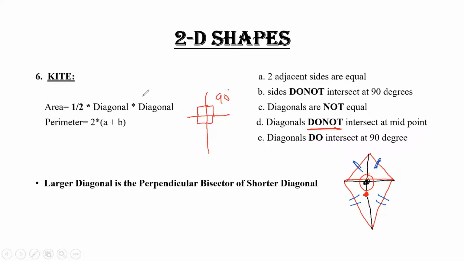So the formula for the kite is the area equals half into diagonal into diagonal. That means if you have been provided with the value of the diagonal, for example 4 centimeter, after multiplication 4 into 4 will give me 16, like we have done in the previous concept of, I think, rhombus or parallelogram.